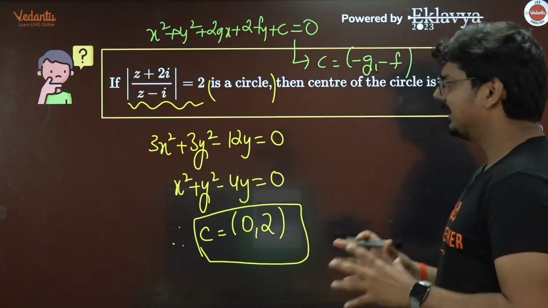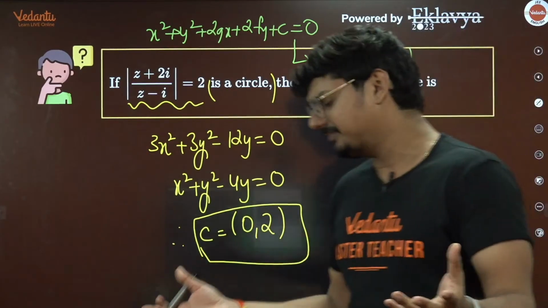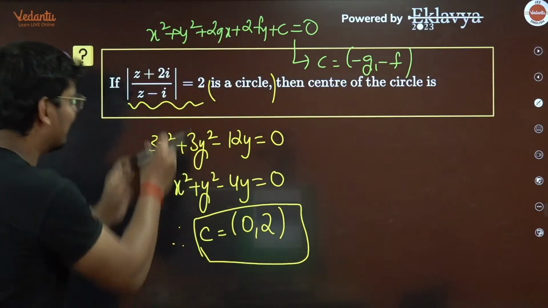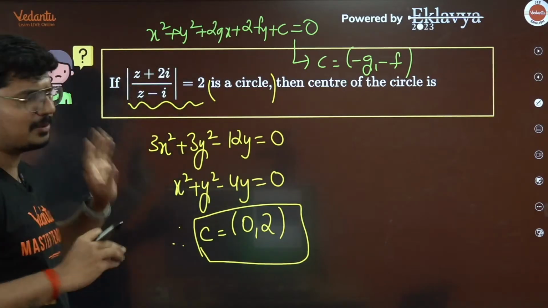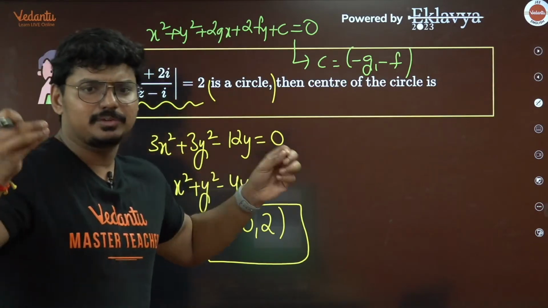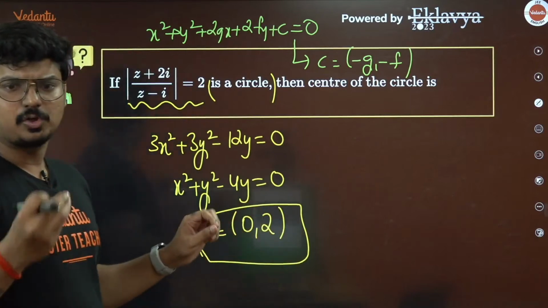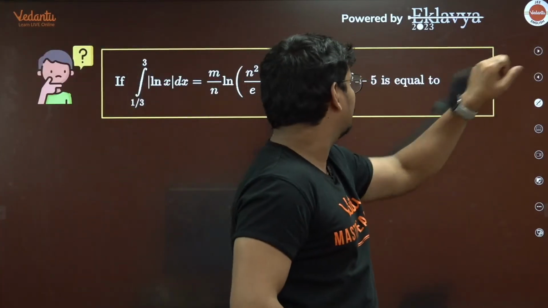So again, is it an easy question? Definitely. If the student has done this type of question, where he knows exactly, okay, I get this type of question, just put z is equal to x plus iy, do the simplification, and we have got the answer. I hope it's clear for you. So now let me go to another question.